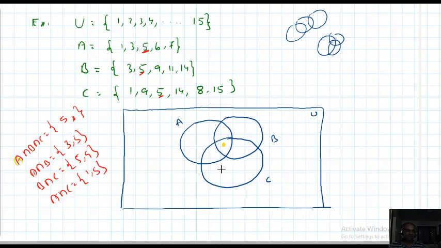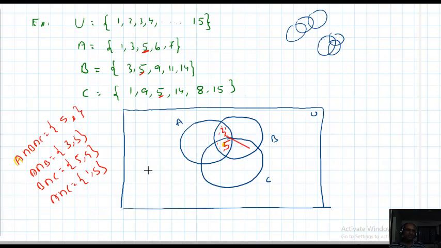So now I want to fill. Interestingly, first of all I want to fill this area, using the color red. What is the intersection of all three? Only 5, so write 5 here. After that, A intersection B is 3, 5. Already 5 is filled, so here you just write 3.